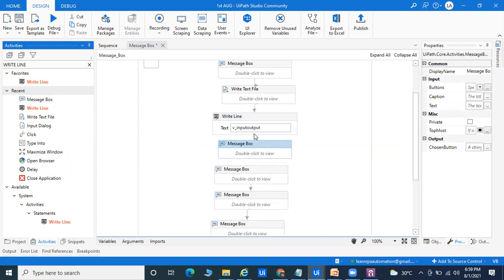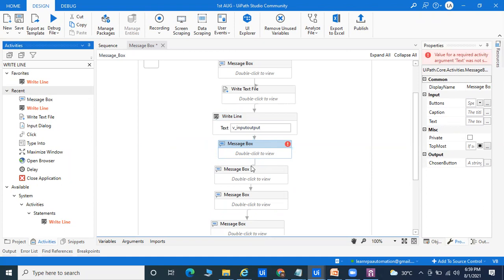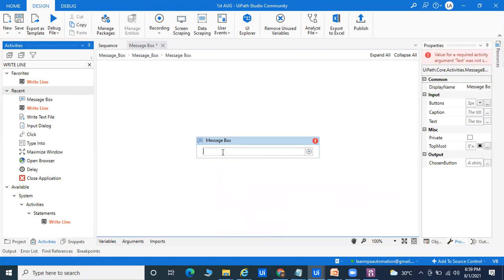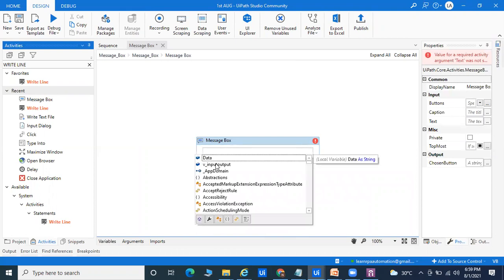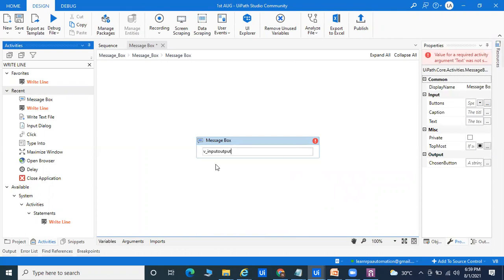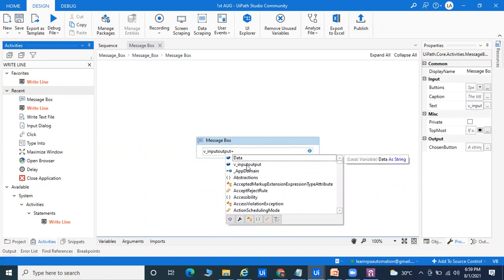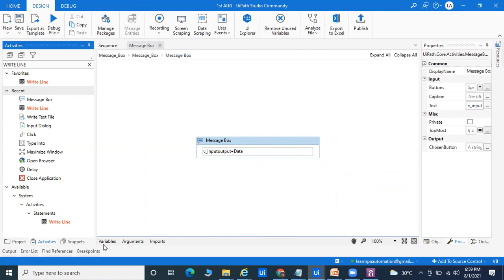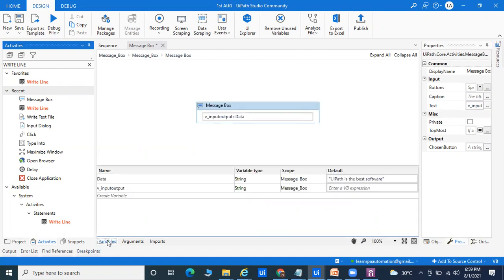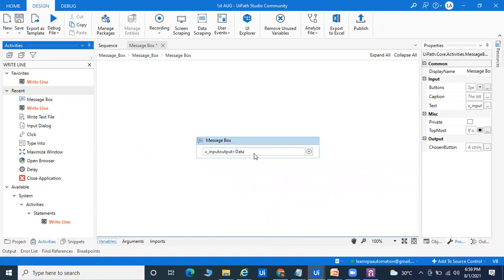Okay, so here I'll go for the message box. First, what I told you, the client wants to display the data whatever you are taking from the input dialog. That's fine. After that, I want to display the data variable where UiPath is the best software is already stored, but they want it in two lines, first line, second line.